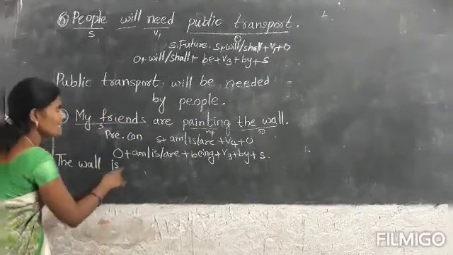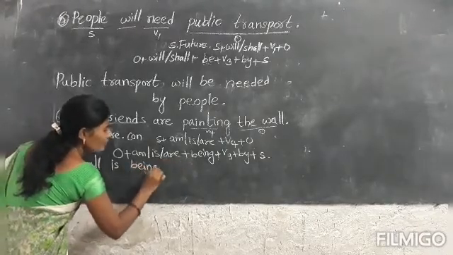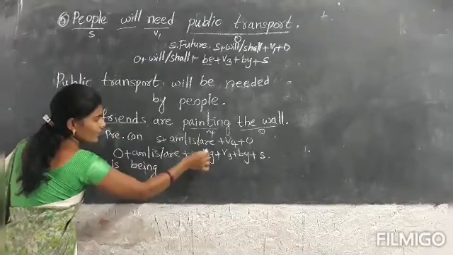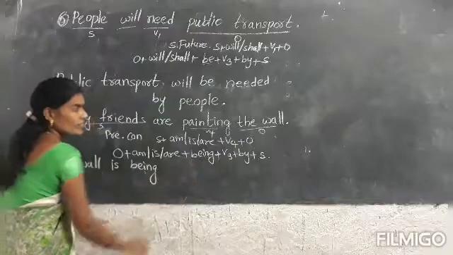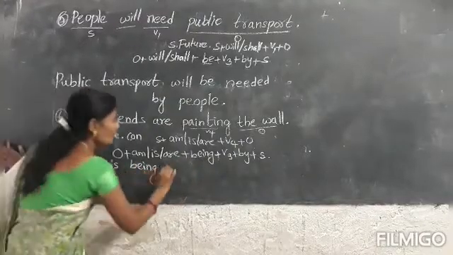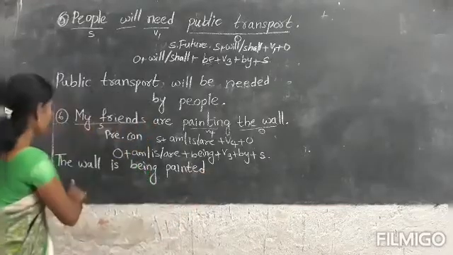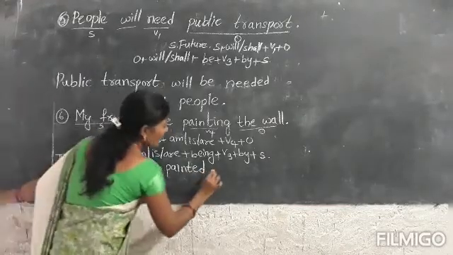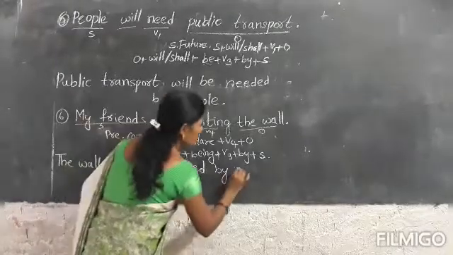The wall is being. After is, we have the ing form, so we add being, then change the verb into third form: painted. The wall is being painted by my friends.